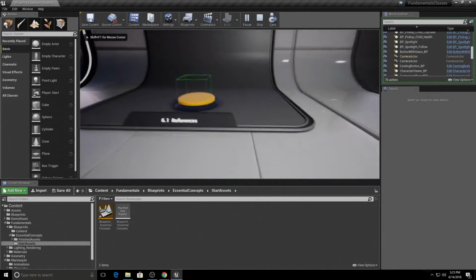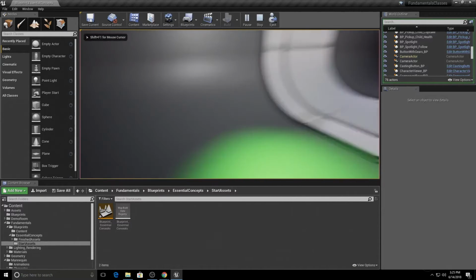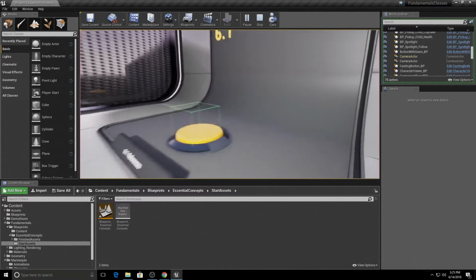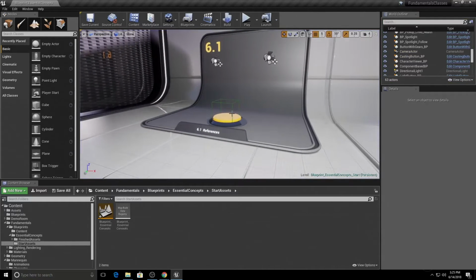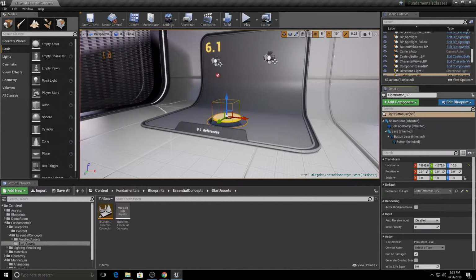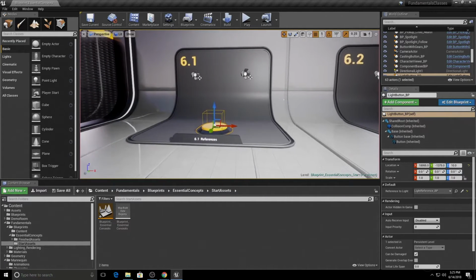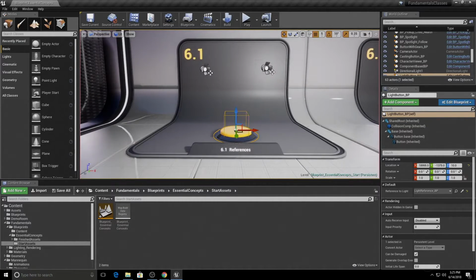So I play now and I walk over to the button, I turn it on, the light comes on, and it fixes the error that we had. Conversely, we could choose the other light if we wanted to as well, just like so, and it would turn on the other light. So that is references for this first stand.